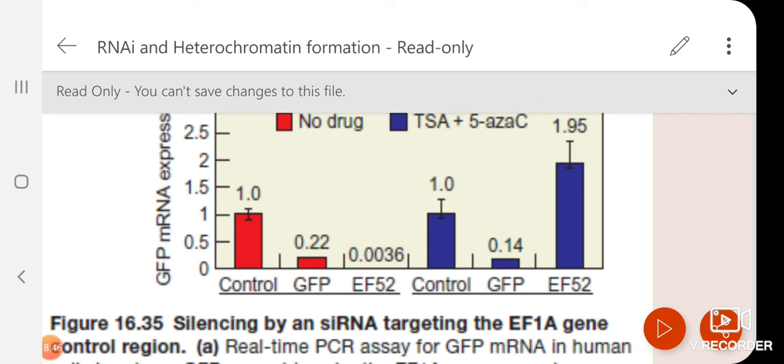But this EF52 is the siRNA which is designed against whom? Against this control sequence. What we are seeing, it has not been silenced. So the moment we treat with an anti-histone drug, you are seeing the transcription level is so high. That means in the previous panel, the red colored panel, you see this siRNA was working through heterochromatin formation. The moment I stop that effect with the treatment of TSA, there is no effect of siRNA at all.